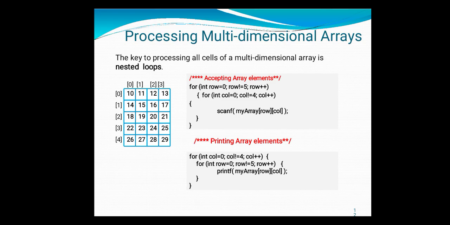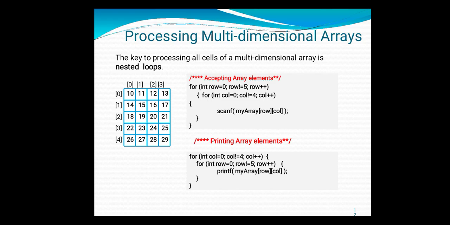Okay. So my array is of 4 by 3. How much? 4 by 3 or 4 by 4? Yes. How many rows and how many columns is it accepting? Yes, right. So the outer for loop is for the row, and the inner for the column.